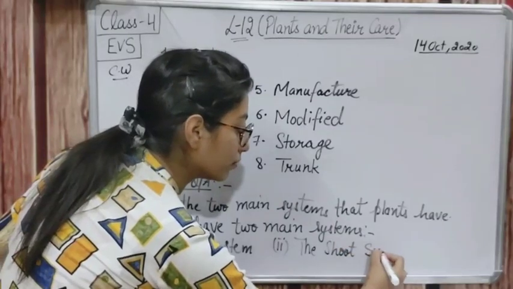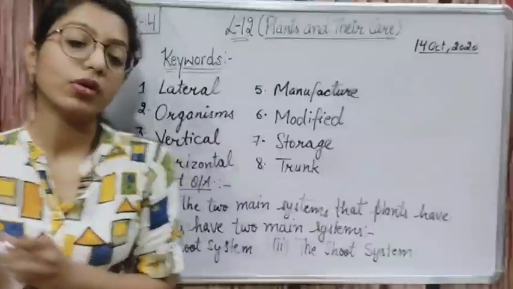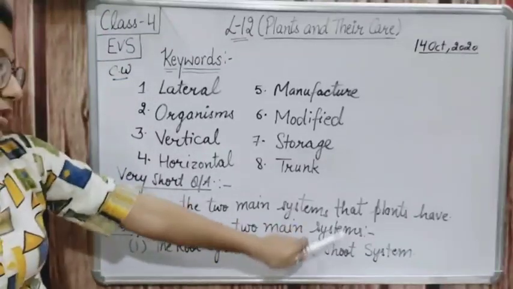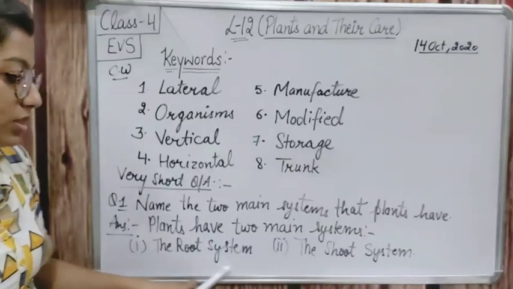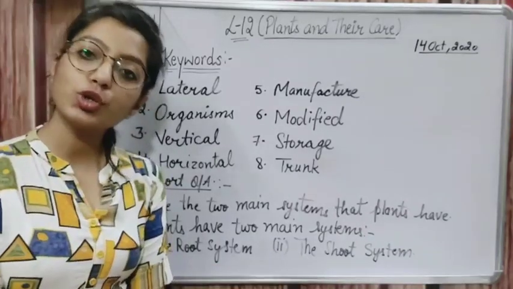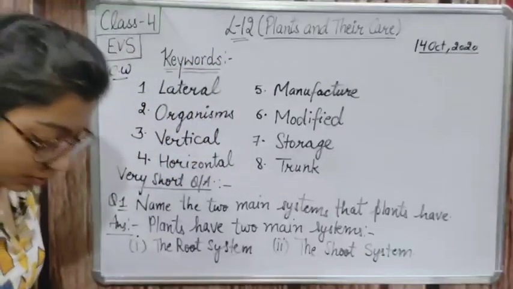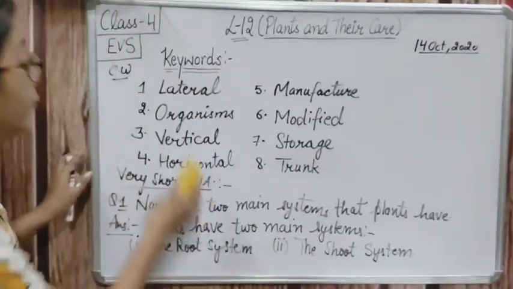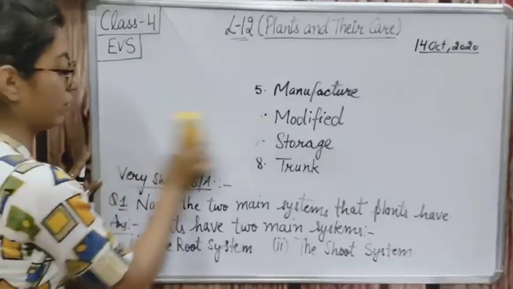Is it clear to all of you that plants have 2 main systems? First is the root system, second is the shoot system. Okay, write it fast, then we will do question number 2.